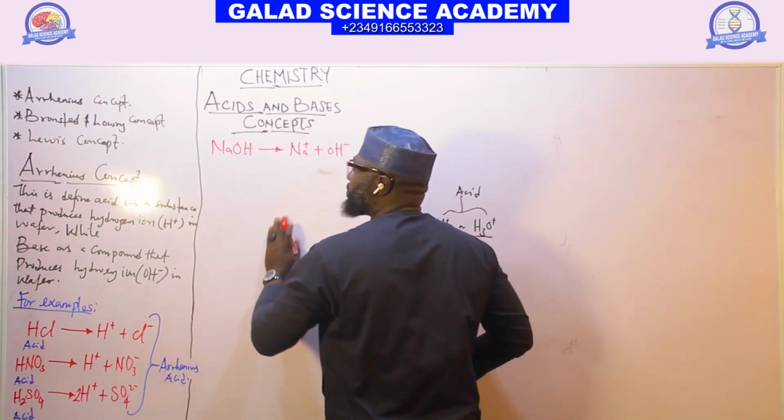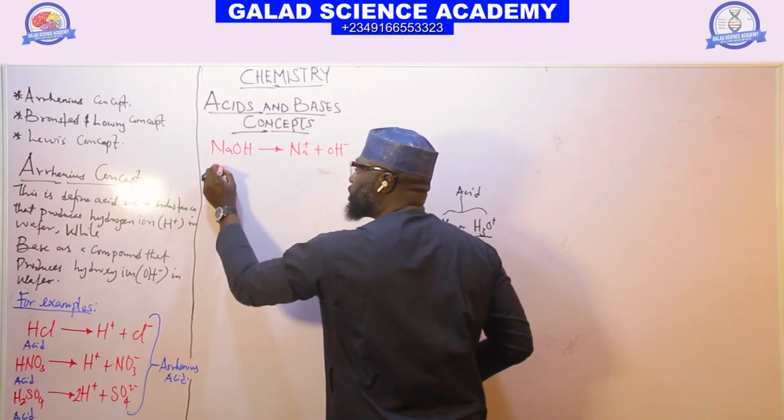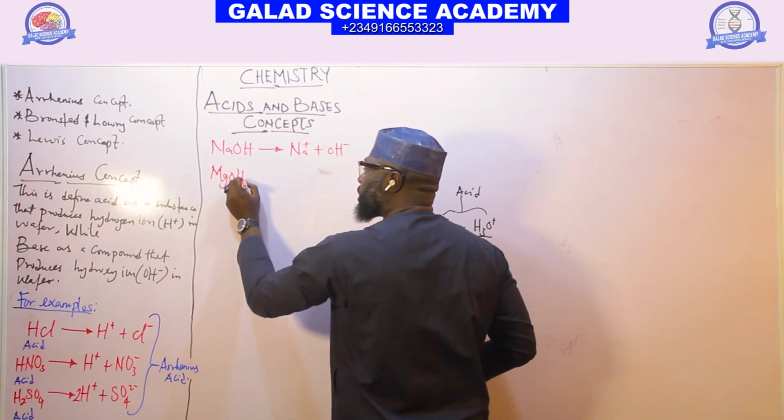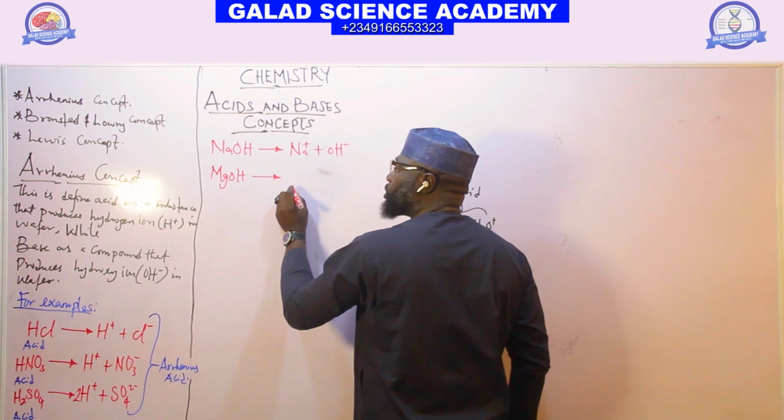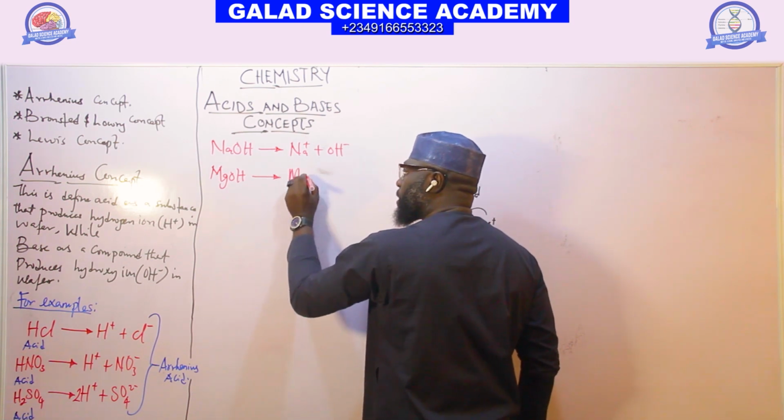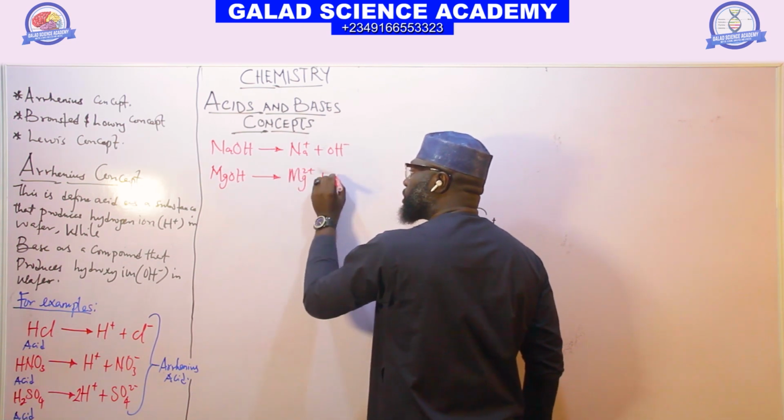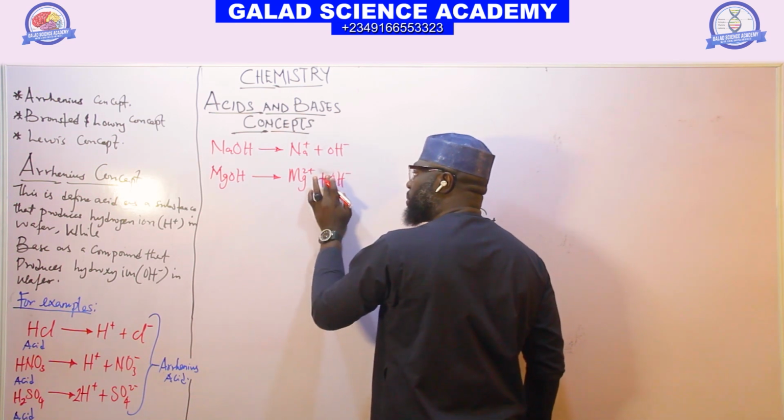Likewise, if we have magnesium oxide, it will give us Mg2+ and OH-.